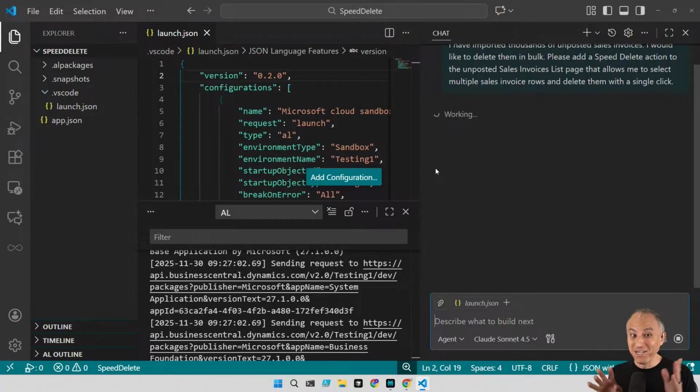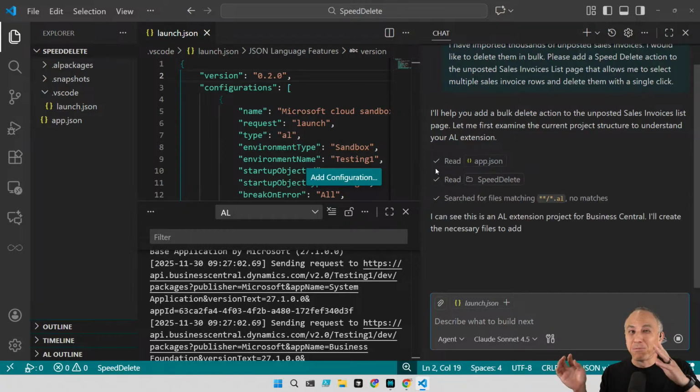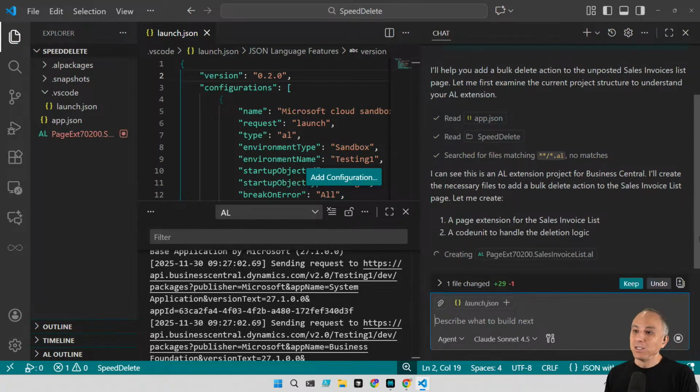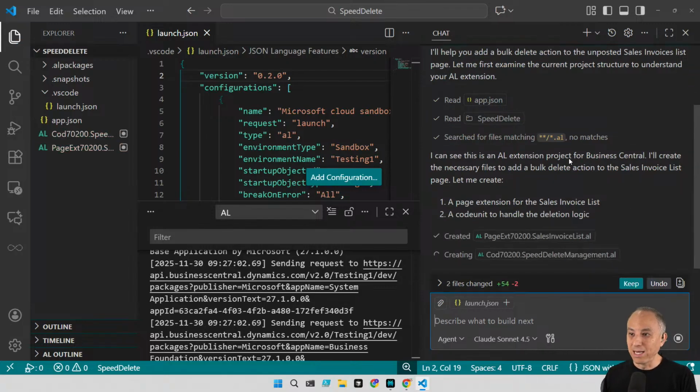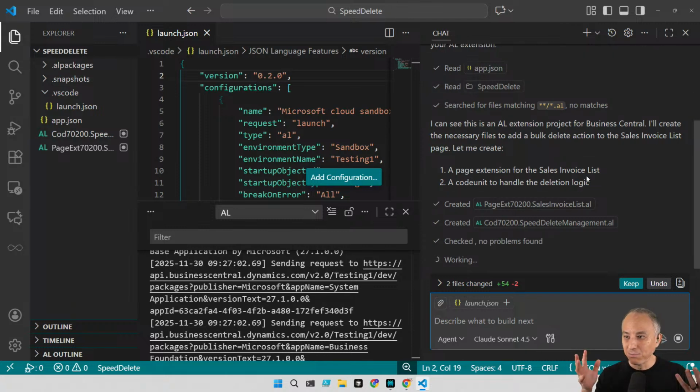Kind of scary, right? I have no idea what it's going to do. The term that has been used is non-deterministic. Maybe it'll produce an absolute masterpiece. Maybe it'll produce a 3-year-old crayon scrawl that's on the fridge. We have no idea. So it says, I'll help you. Let me examine. I can see this is an AL extension for BC. Got it. It's getting its bearings.